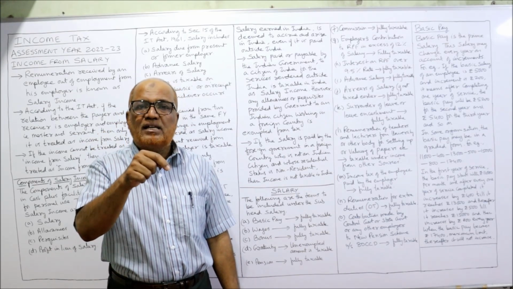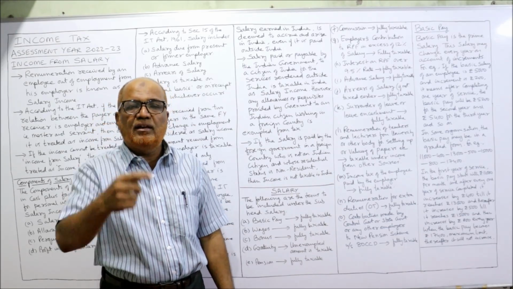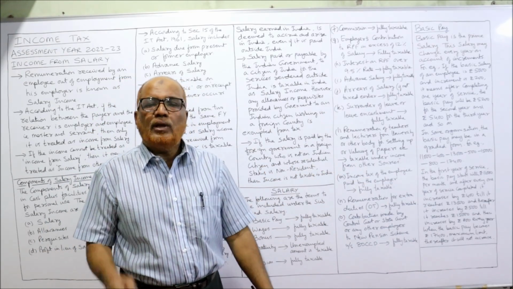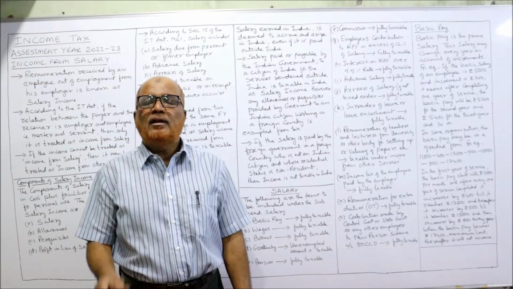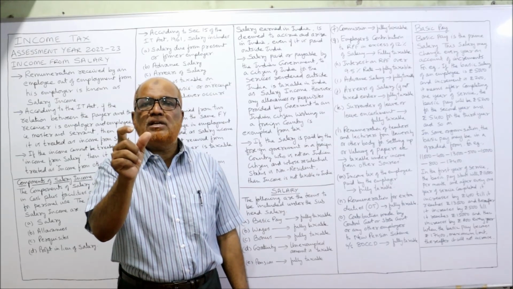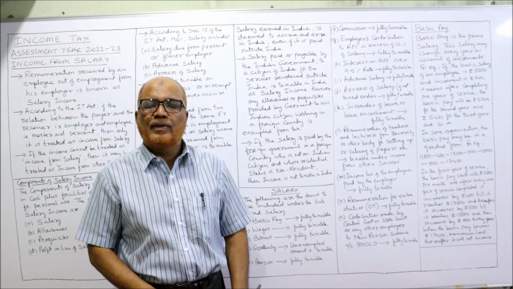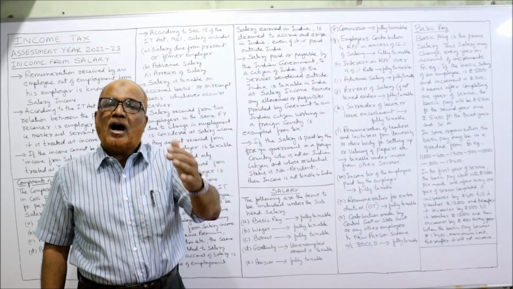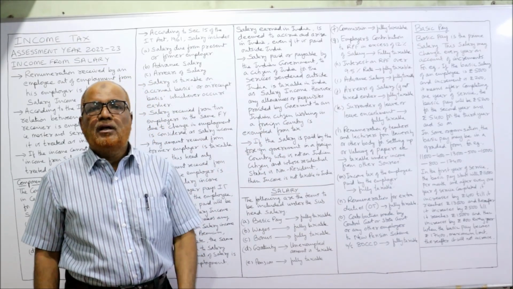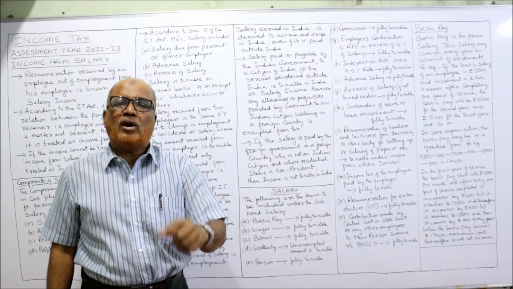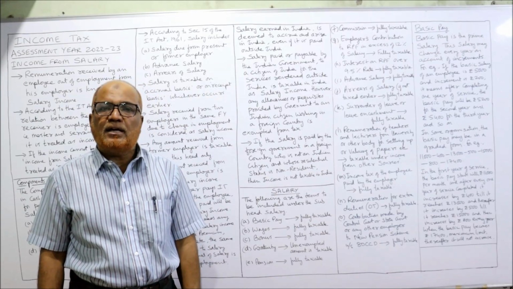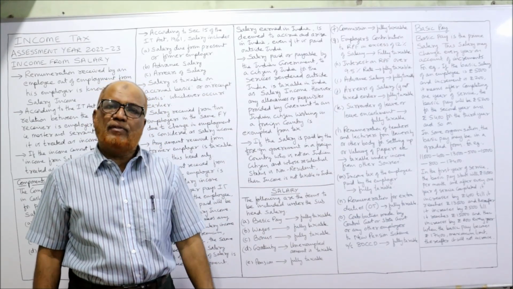As soon as the second year starts, the salary will increase by 400. So 11,000 plus 400, 11,400 is the basic pay every month for the second year. When the third year starts, again 400 will be increased. So 11,400 plus 400, 11,800 he will get in the third year every month.